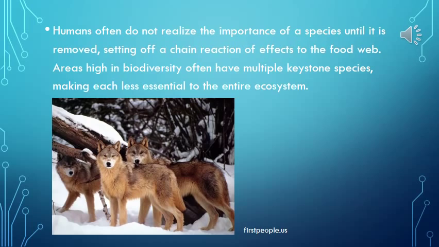Humans often do not realize the importance of a species until it is removed, setting off a chain reaction of effects to the food web. Areas high in biodiversity often have multiple keystone species, making each less essential to the entire ecosystem.